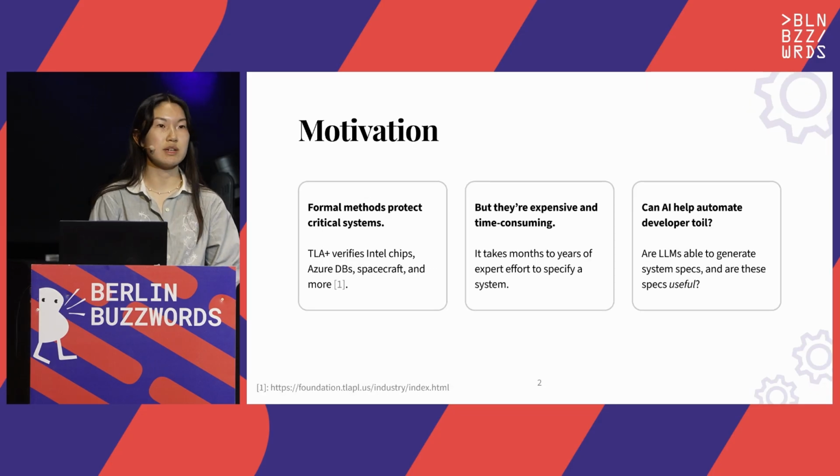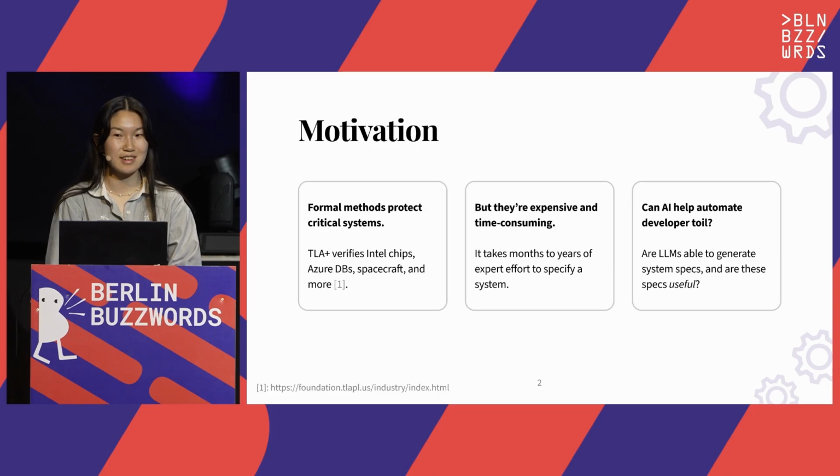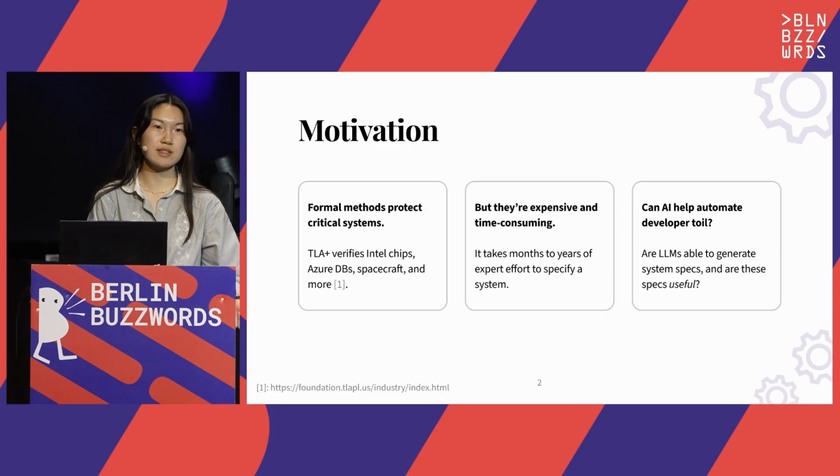As motivation for why we're interested in formal methods in the first place, they're extremely powerful. And we trust them to check for bugs in the most critical of systems. Think the chips in your laptops, literal spacecraft, cloud databases.